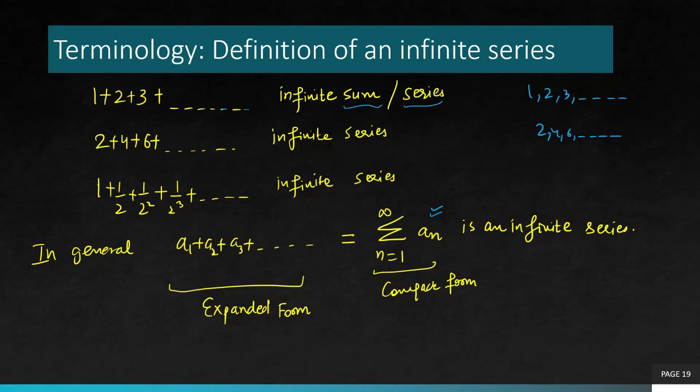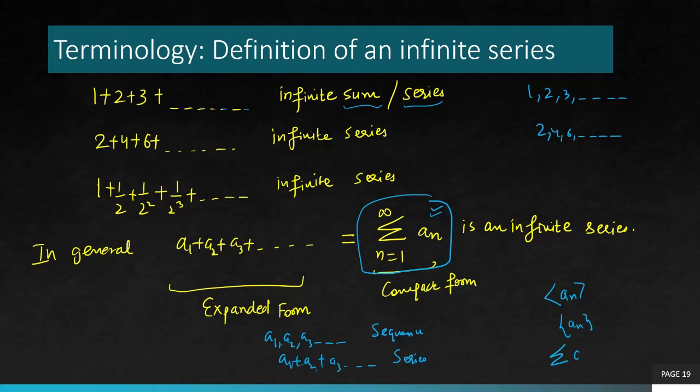So that's the first thing. You should know the difference between a sequence and a series. Had it been a1, comma, a2, comma, a3, this is a sequence. But if it looks like a1 plus a2 plus a3 and so on, this is a series. Both of them are infinite. And the summation notation obviously distinguishes it from a sequence. Sequence notation was the triangular bracket or the curly bracket, while series is summation. So these two are sequence notation, but for series we have this particular notation. So you understand the meaning of series now and how it's different than a sequence.